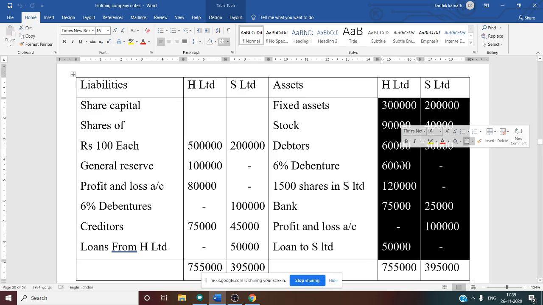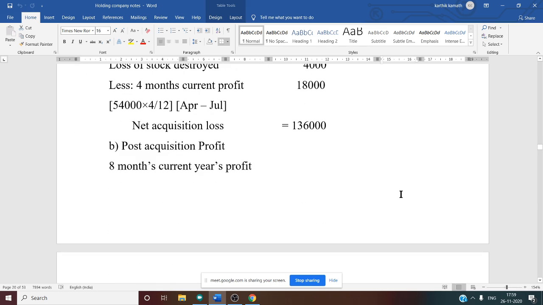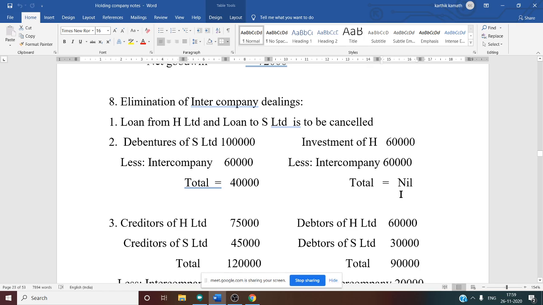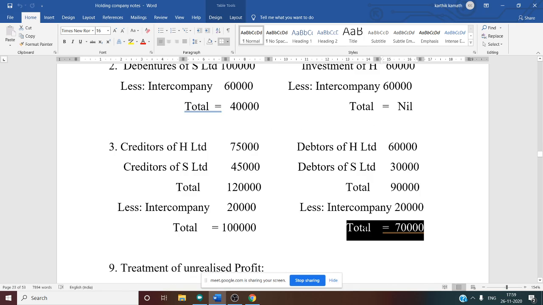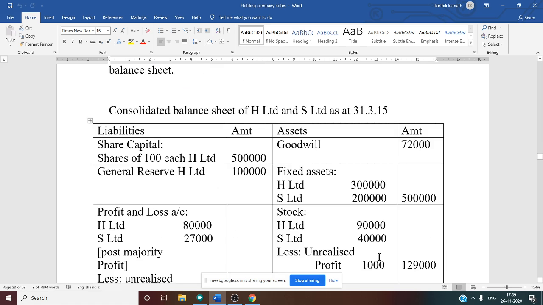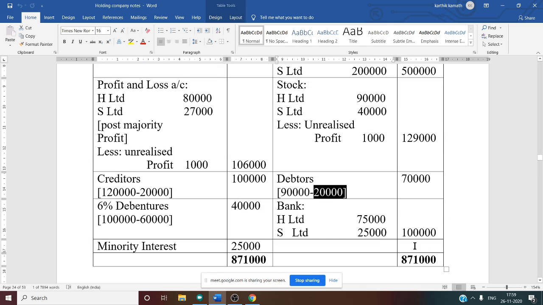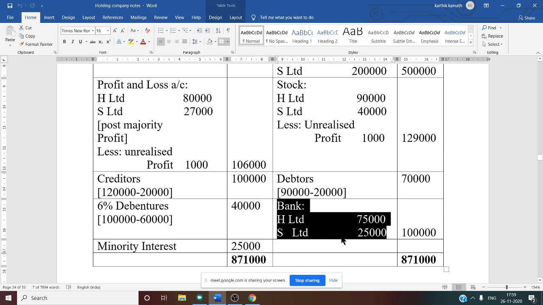Now debtor, combined debtor, we know 60 plus 30, that is 90, but there is intercompany. Intercompany we have written under working note, so that answer we have to take. See debtor, this 70,000. Final debtor we have to show in the consolidated balance sheet is 70,000, working note number 8. Debtor 90 minus 20, that is 70,000. What about bank? There is no adjustment. You have to write combined bank. Holding company 75,000, subsidiary company 25,000, combined bank, that is current asset, is 1 lakh.